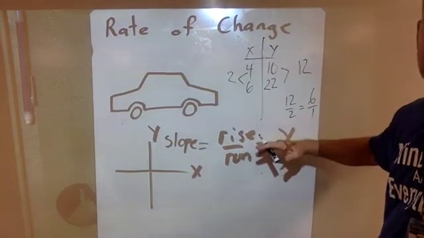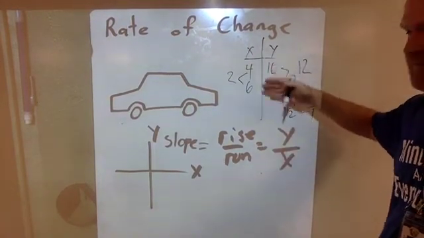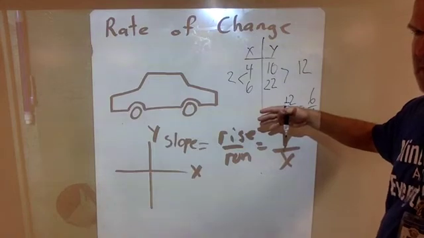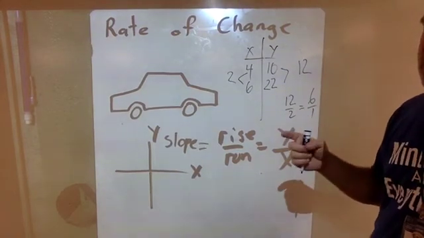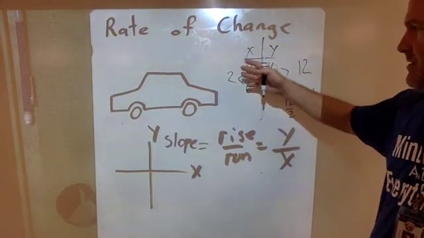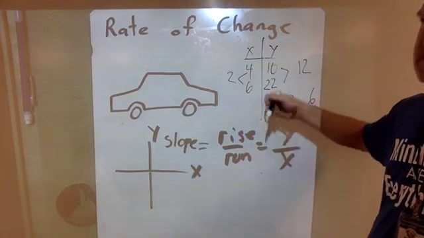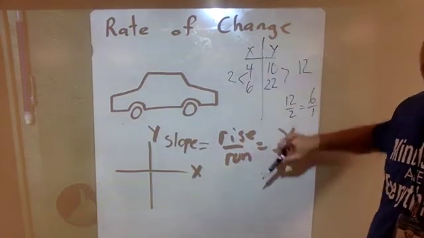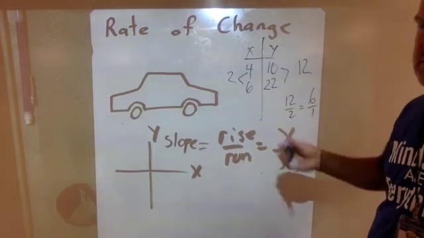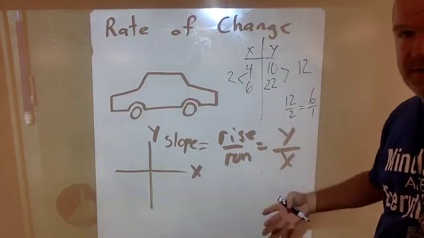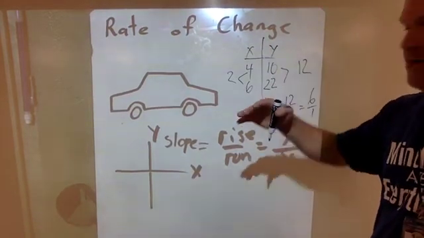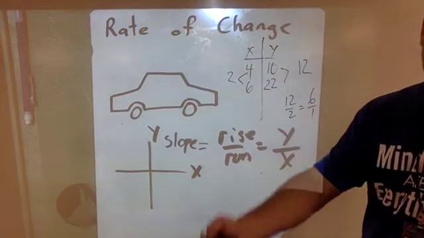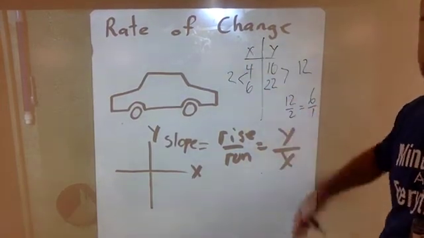The chart is going to be given to you. It's already going to be filled out. Well, that might not be exactly true. There might be 1 or 2 problems where the numbers are in a paragraph, and they say, all right, the X column is these 3 numbers and the Y column are these 3 numbers, and you just have to write them into the chart yourself. But regardless, the numbers are going to be there. They're either going to be in the chart or in the paragraph, and you just have to write them into the chart.